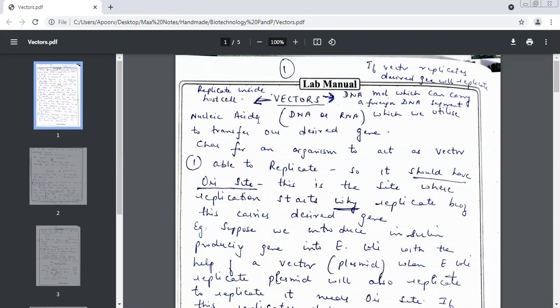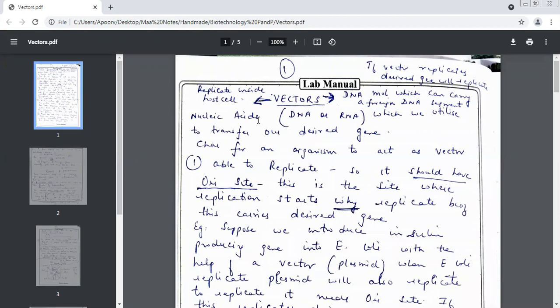Restriction site. Restriction site is the site where what cuts? Endonuclease. Yes. And why do we need to cut? Because you all know that a foreign gene or a gene of interest has to be inserted. How many restriction sites are preferred? One. It's always preferred that we have one restriction site, especially when we have the same kind of bases all over.